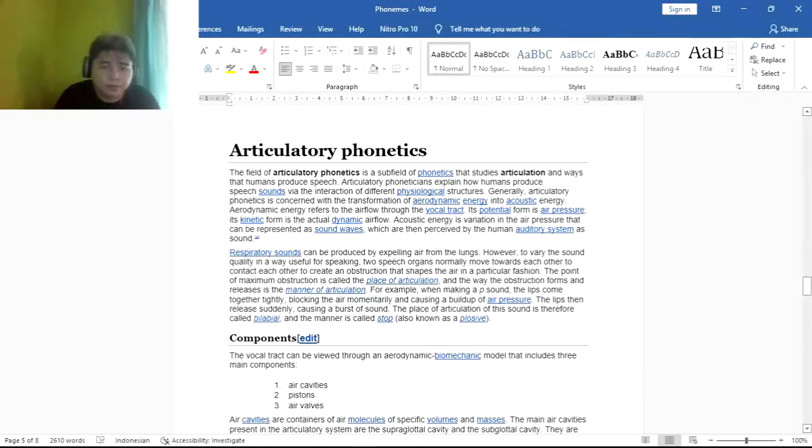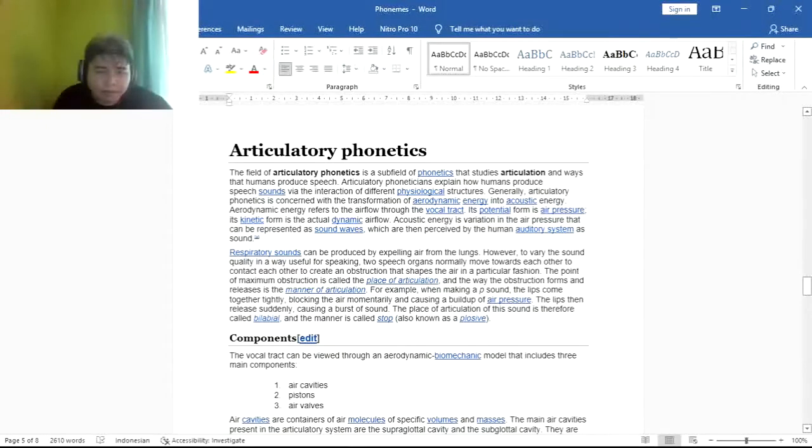Respiratory sounds can be produced by expelling air from the lungs. However, to vary the sound quality in a way useful for speaking, two speech organs normally move toward each other to contact each other to create an obstruction that shapes the air in a particular fashion. The point of maximum obstruction is called the place of articulation, and the way the obstruction forms and releases is the manner of articulation. For example, when making a P sound, the lips come